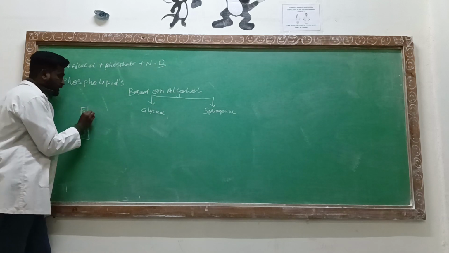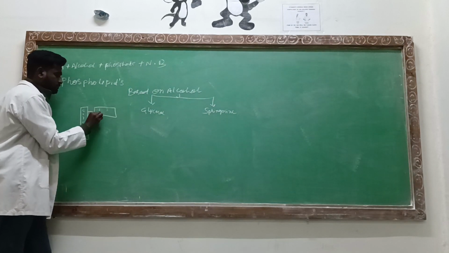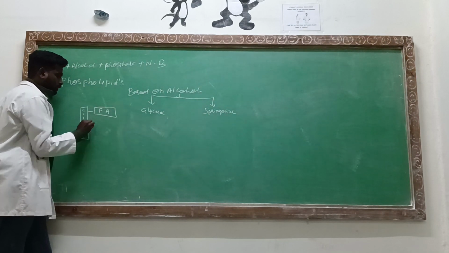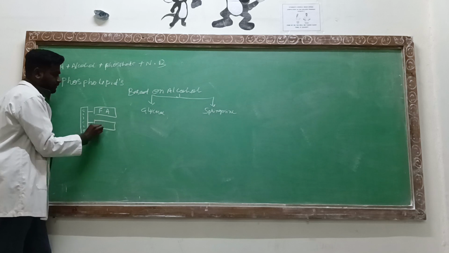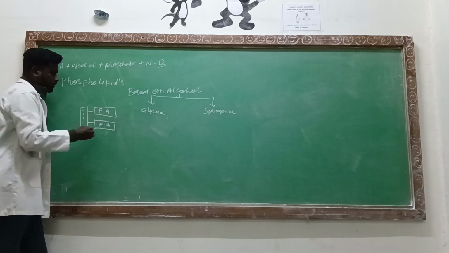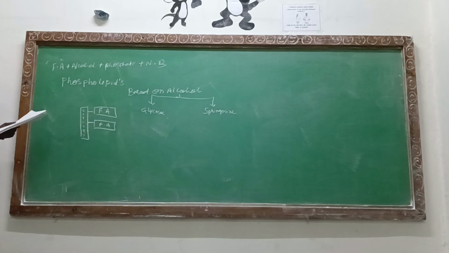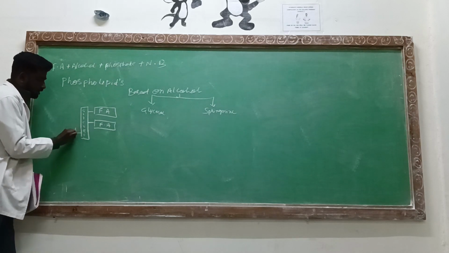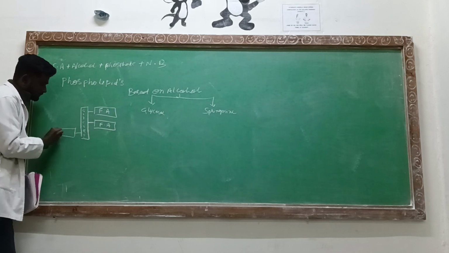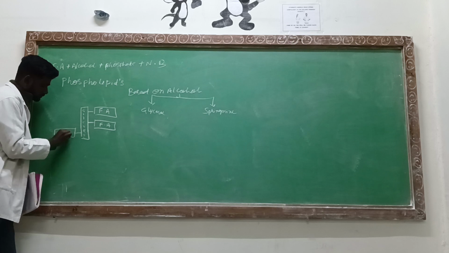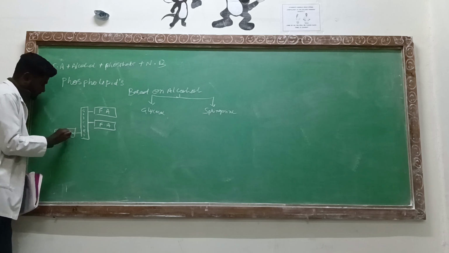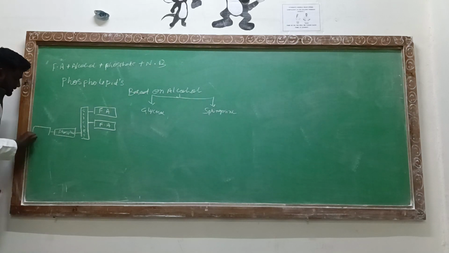To that glycerol there will be the two fatty acids chain. Two fatty acids will be there. Along with that, one phosphate group and the nitrogenous base. Now these nitrogenous base, or it can have alcohol, more alcohol.